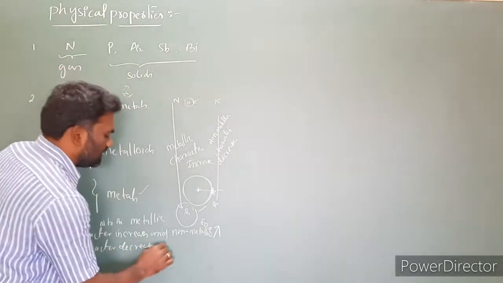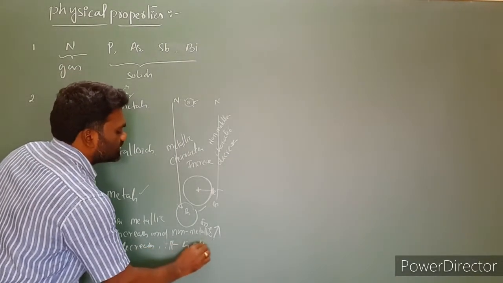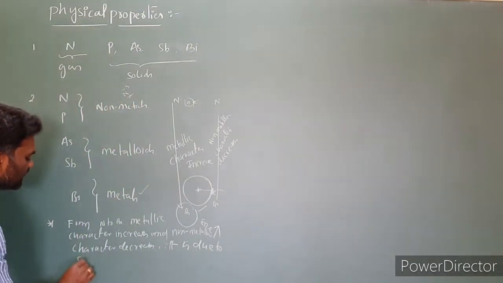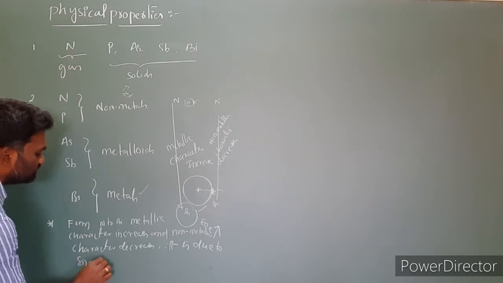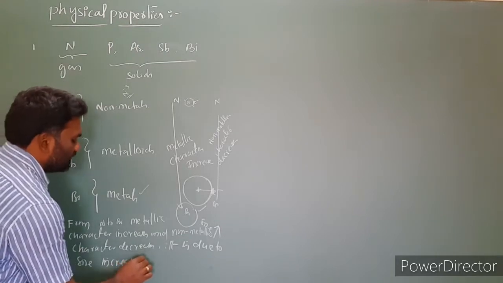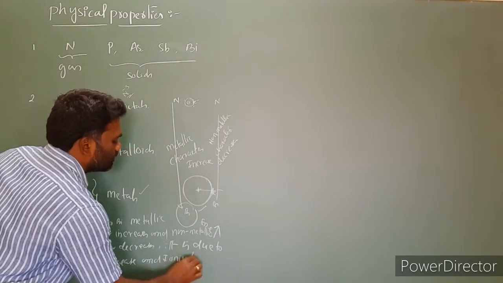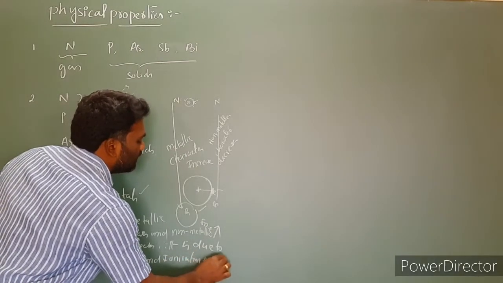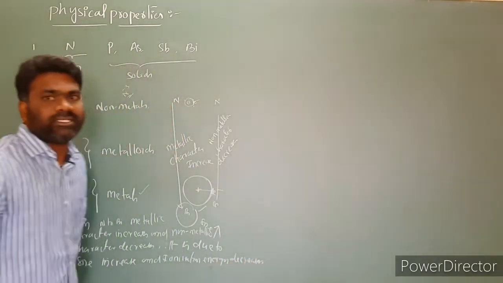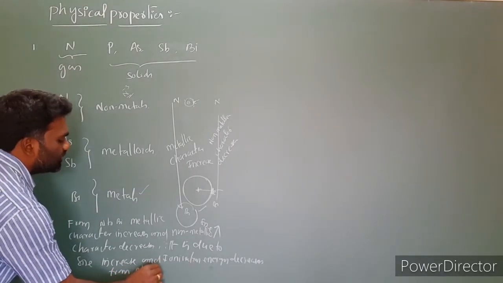This is due to size increases and ionization energy decreases from nitrogen to bismuth.